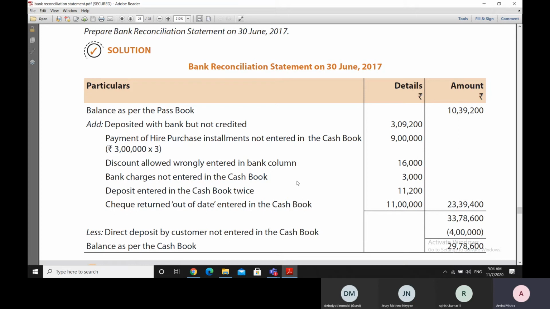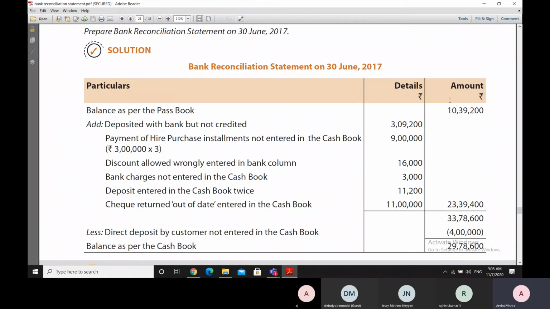Now then we go on to bank charges which are not entered in the cash book. That means the bank has charged us 3,000 rupees. They have reduced the bank statement balance, but it is not entered in the cash book, and therefore the cash book balance is more, and so while moving from the bank statement balance towards the cash book, we'll have to add this amount.